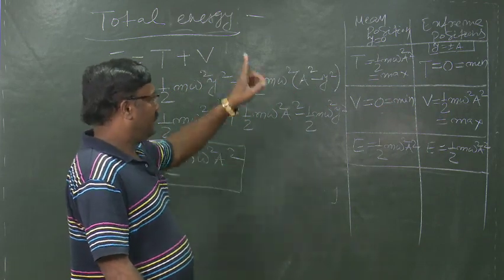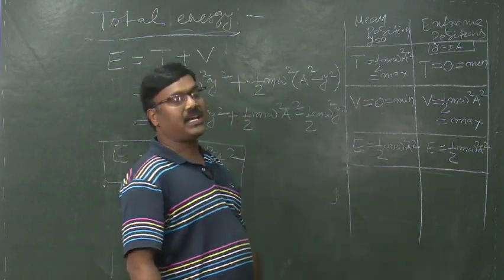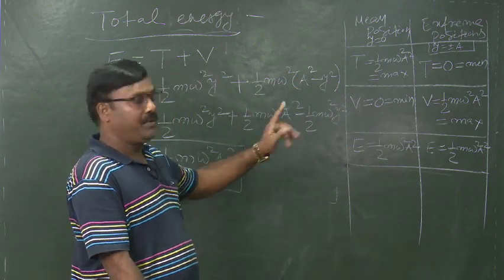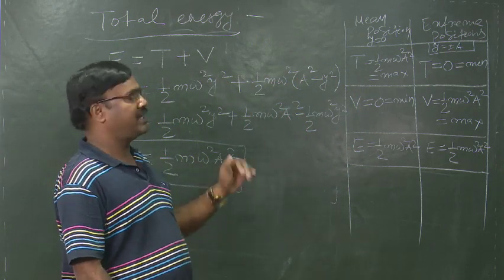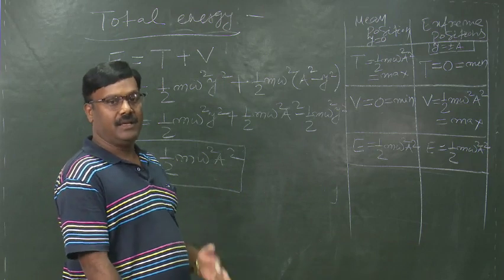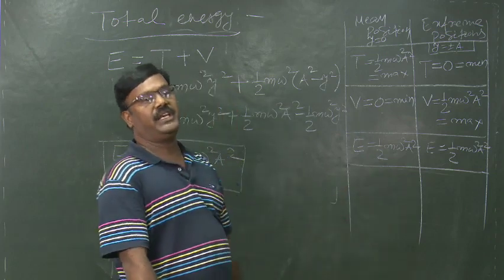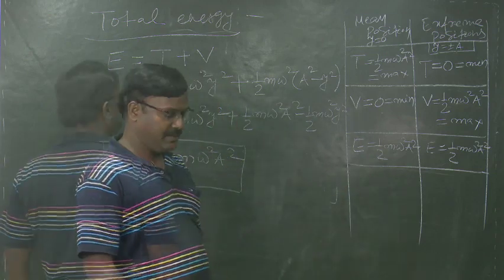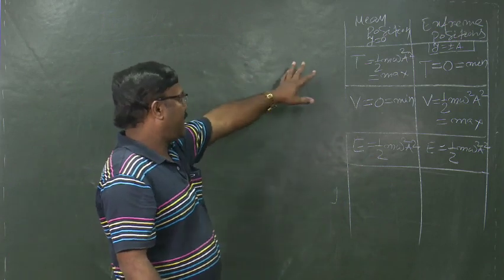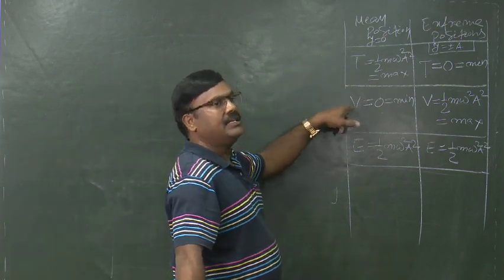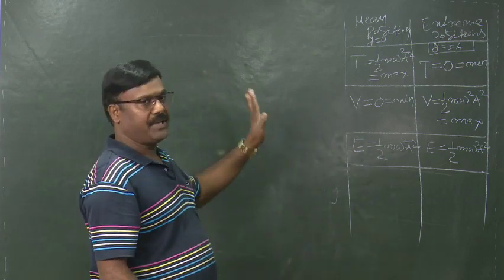Now the kinetic energy, the potential energy and the total energy of the particle executing SHM can be plotted graphically. Let us now plot these three energies of the body executing SHM graphically. Okay, now we have to plot the kinetic energy, potential energy and the total energy of a body executing SHM graphically.